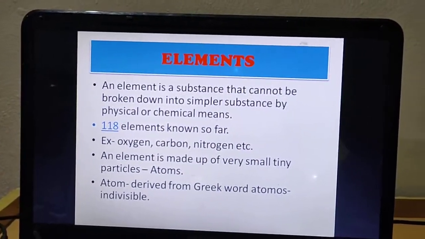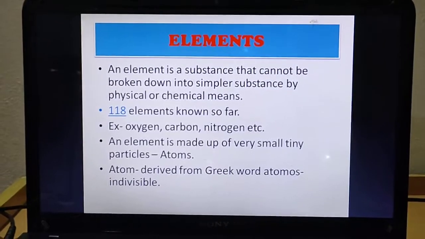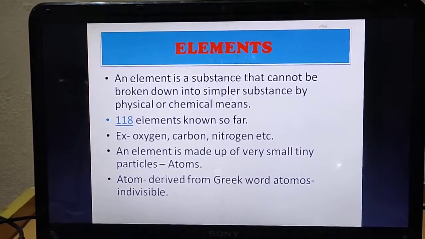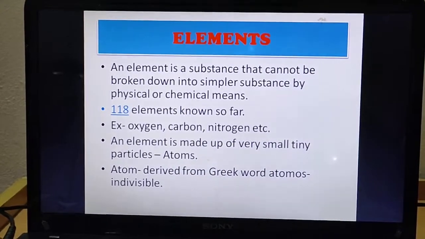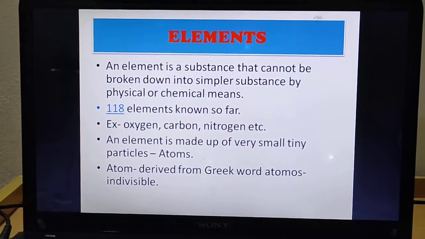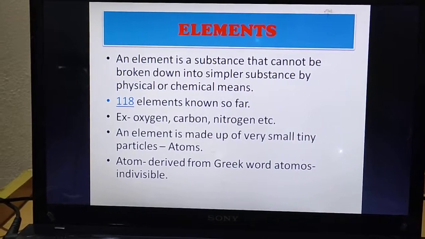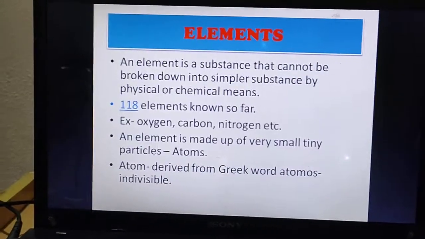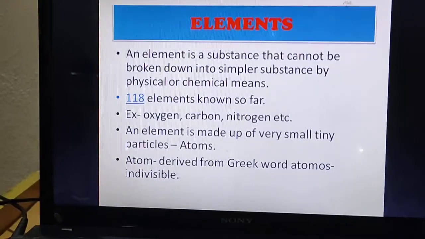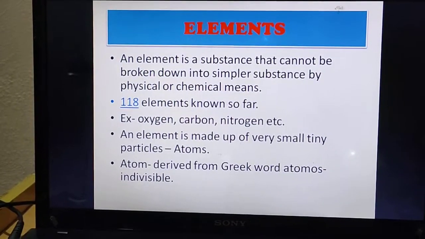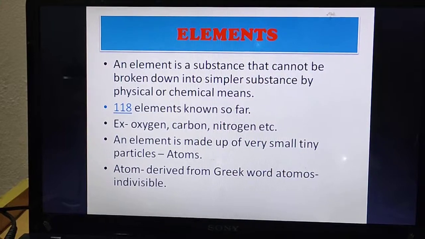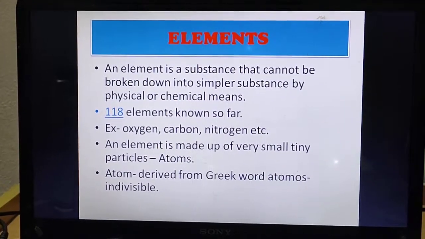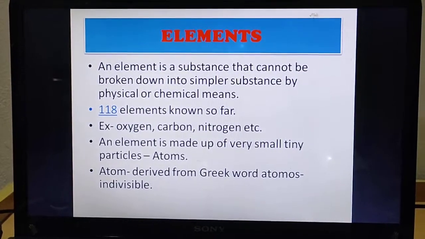Now let's talk about elements. First thing about element is of course its definition. An element is a substance that cannot be broken down into simpler substances by any physical or chemical means. There are total 118 elements found so far. For example, oxygen, carbon, nitrogen, hydrogen. These are a few examples of elements.